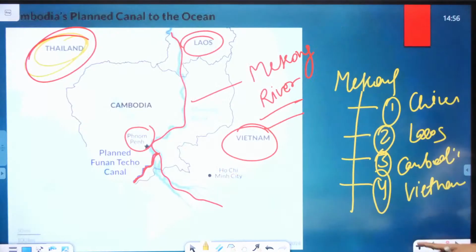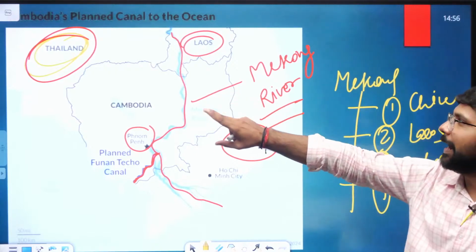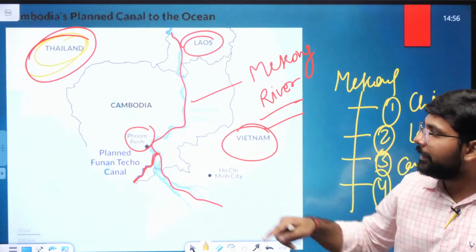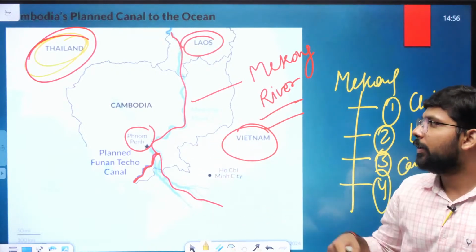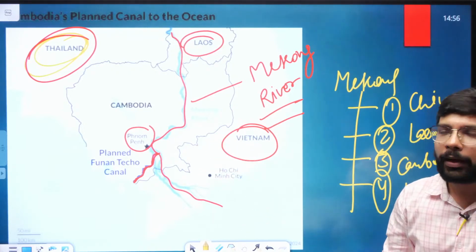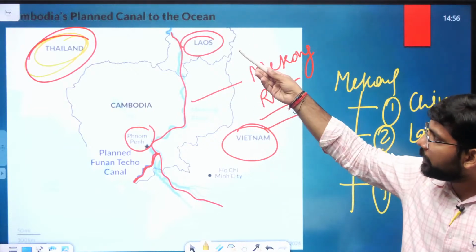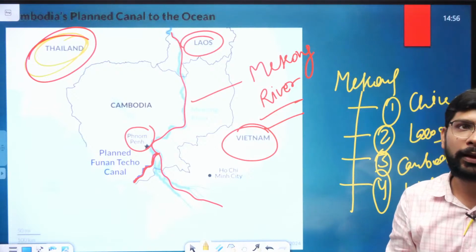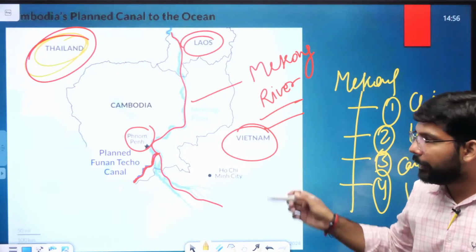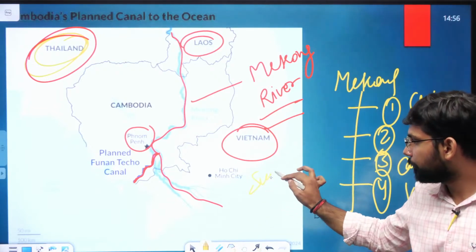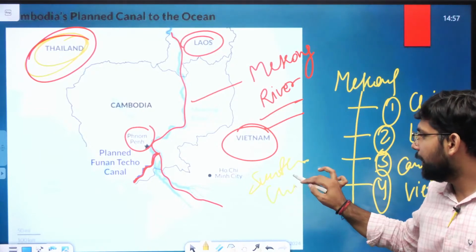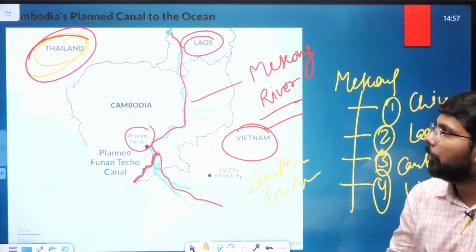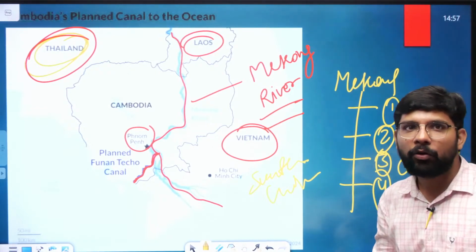So here we focused on Cambodia sharing the boundary with Thailand, Laos and Vietnam, and the plant Funan Techno Canal is near Phnom Penh, the capital of Cambodia, and the Mekong River starting from China enters Laos, then Cambodia, then Vietnam, and finally enters the South China Sea. So this is about the Funan Techno Canal of Cambodia.